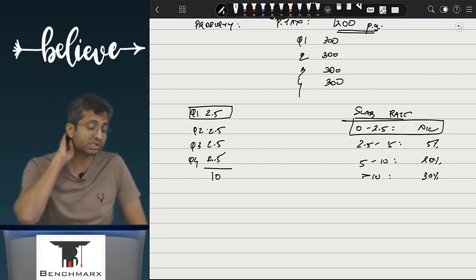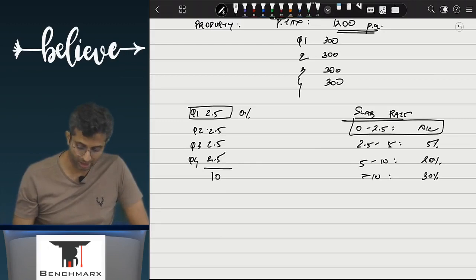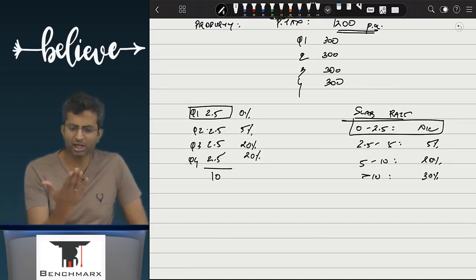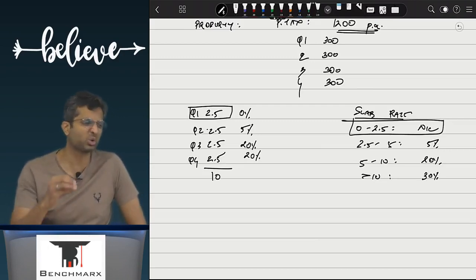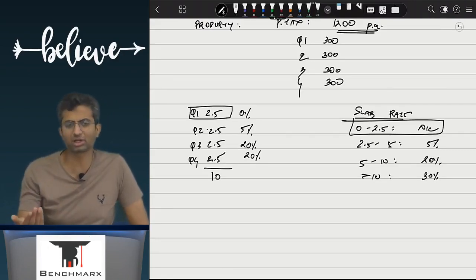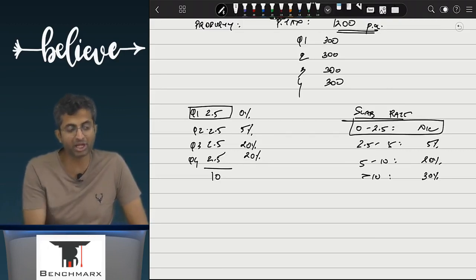Acha, so some students say, acha, let us modify. We will say that the first quarter we will pay 0% tax. Second quarter we will pay 5% tax. Third quarter we will pay 20% tax. Fourth quarter also 20% tax. Do you understand? But when I look at the financial performance, I will say third quarter was a very bad quarter. First quarter was very good quarter. Is that a right comparison to make? Are first and the third quarter exactly same? Yes, but first quarter tax is 0%, third quarter tax is 20%.